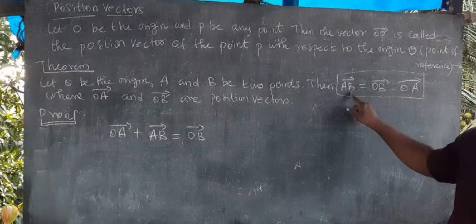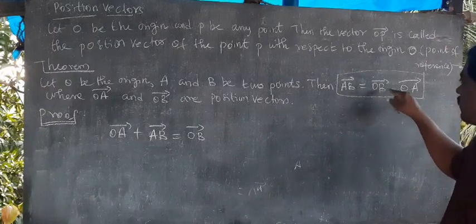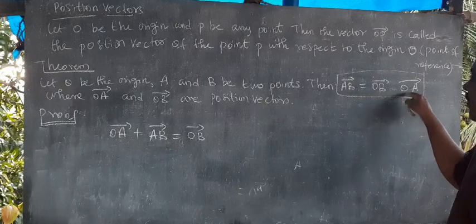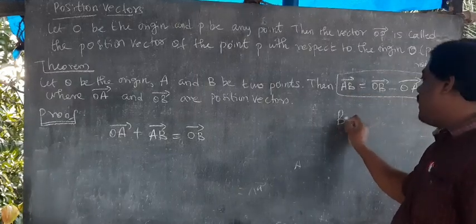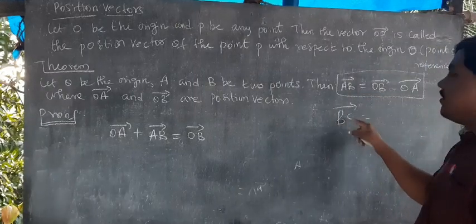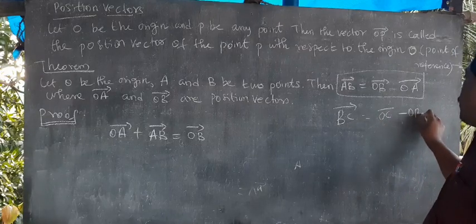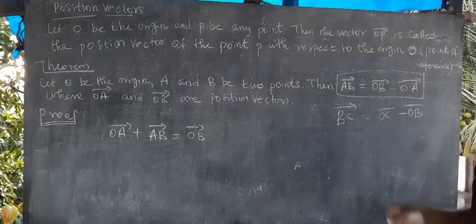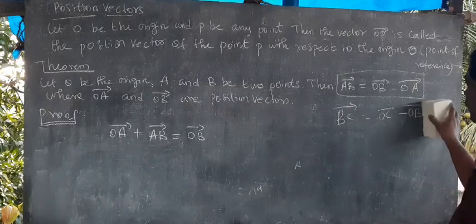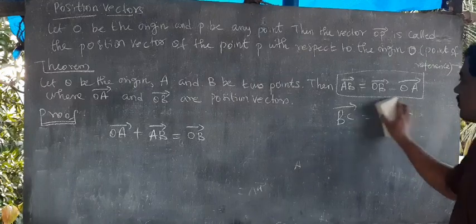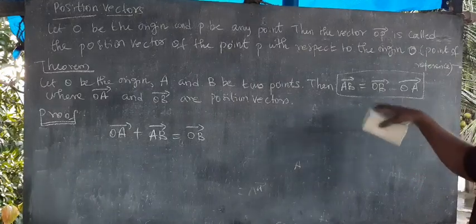The second letter is what? That one we have to write first and then minus the first letter, OA. Listen, BC vector, this one we need to write as OC vector minus OB vector. Like this we need to write. Right? So hereafter when we have capital letters like this, we need to write like this. So how is it possible?